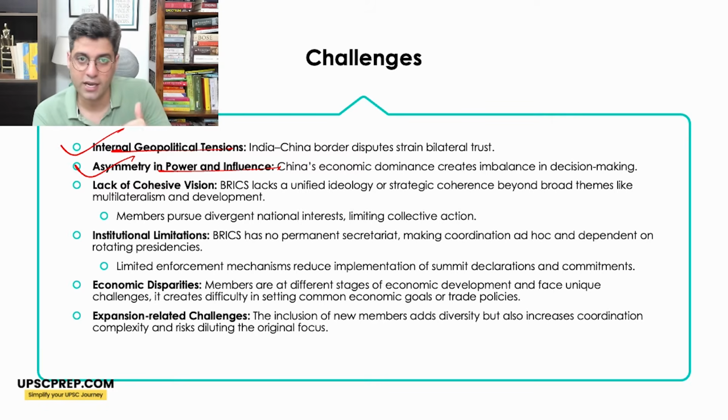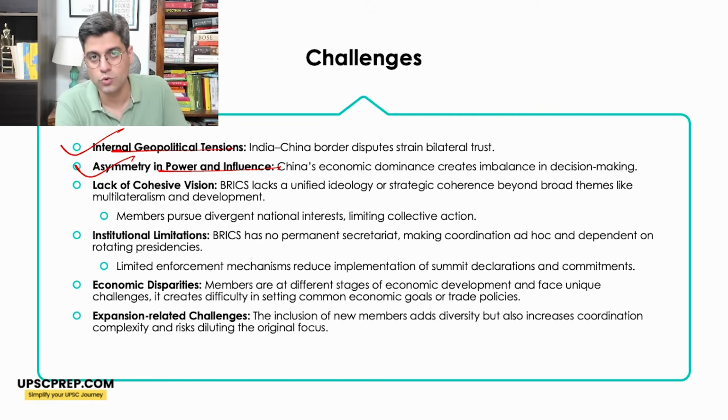For example, China is very, very powerful, with nearly $20 trillion of economy, and the second is India with 4 trillion. Third being Russia, 2 trillion. And then there are countries like South Africa, which is much lower. So there is asymmetry in power and influence. Plus, the newer countries like Ethiopia do not have that much influence. Lack of cohesive vision is there.